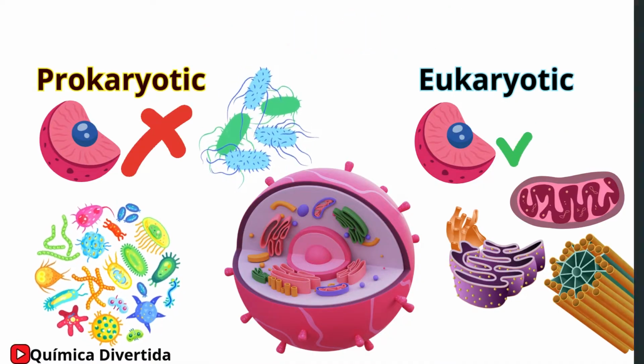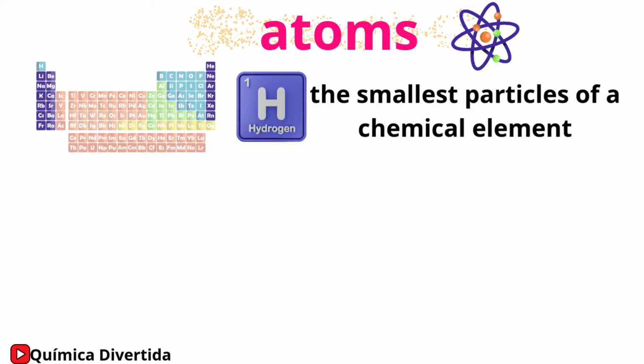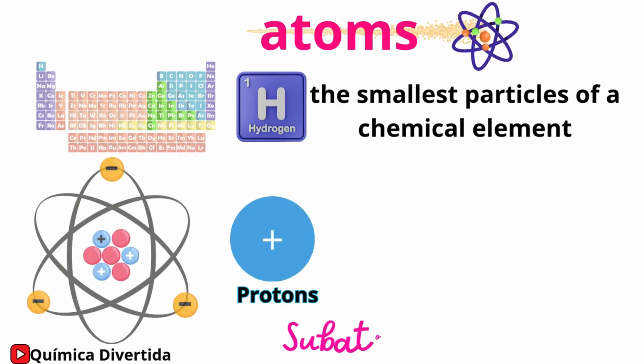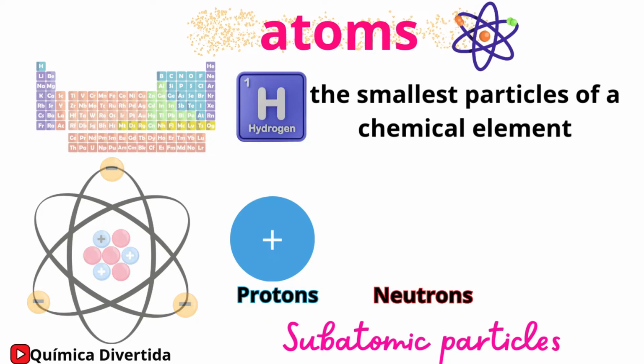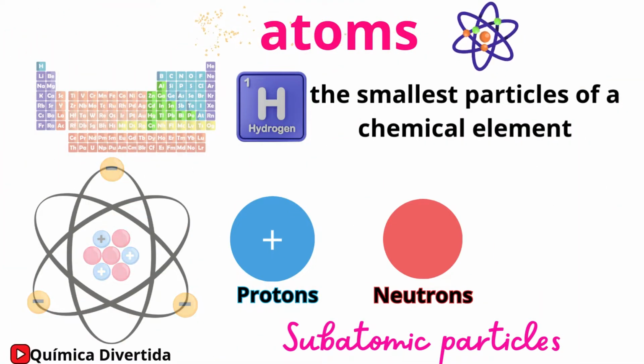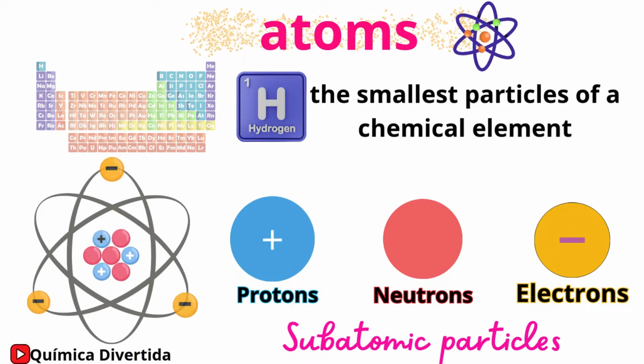Now, let's switch scales and talk about atoms, the smallest particles of a chemical element that still retain its properties. Structure of an atom. Protons, positively charged particles located in the nucleus. Neutrons, neutral particles also found in the nucleus that help stabilize it. Electrons, negatively charged particles that orbit the nucleus, creating an electron cloud.